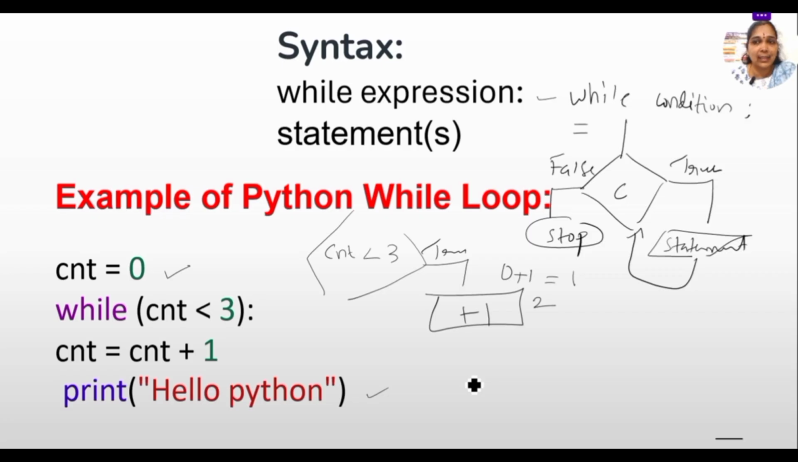At first, it will check the condition. If the condition is true, it enters into the loop and executes the statement. Once the condition becomes false, the loop will terminate.